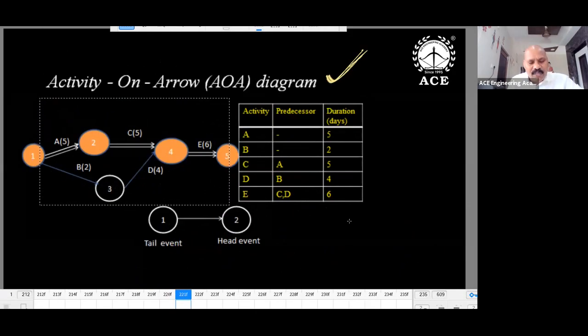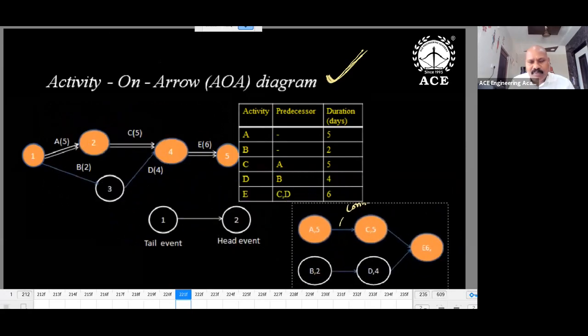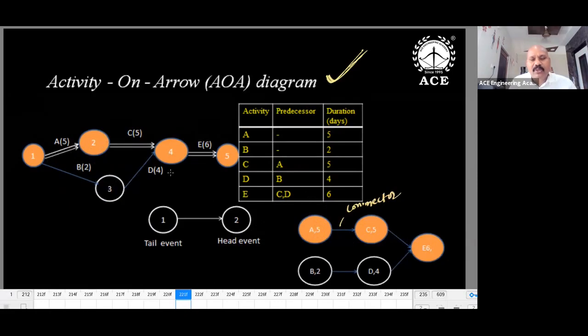So what is the relation between AON and AOA? Let us have this. The 2 things I'm keeping side by side so that you can understand: the AON diagram and the AOA diagram. Here circles are meant for activities. Arrow is meant for connectivity. It's a connector. In AOA, A is an activity, so you keep an arrow. B is an activity, C activity, D activity. There are 5 activities, so 5 arrows we have used.